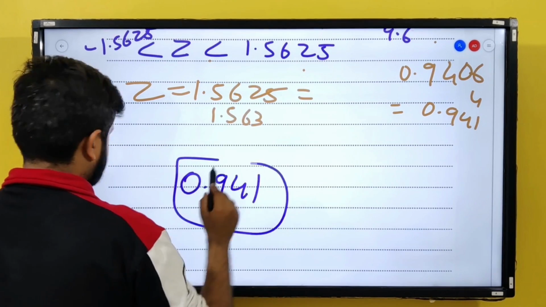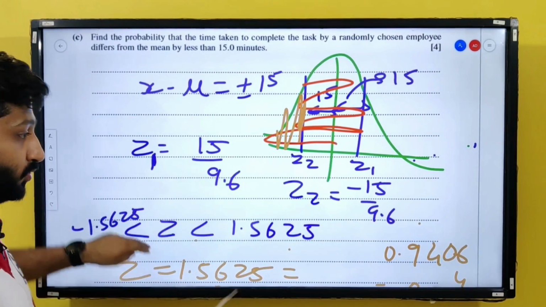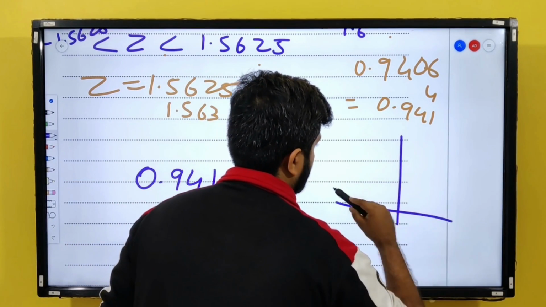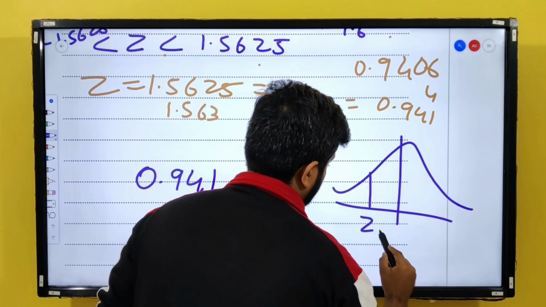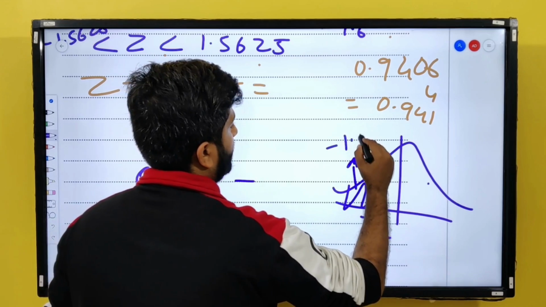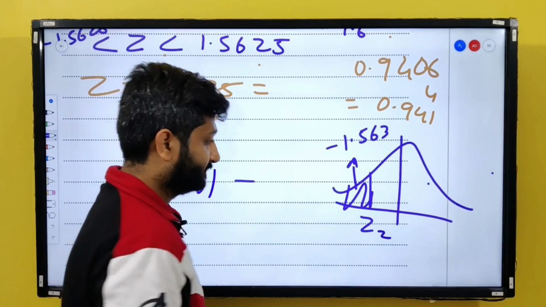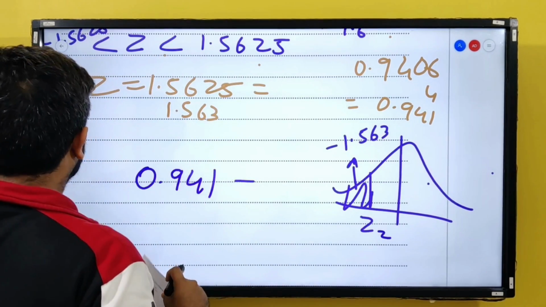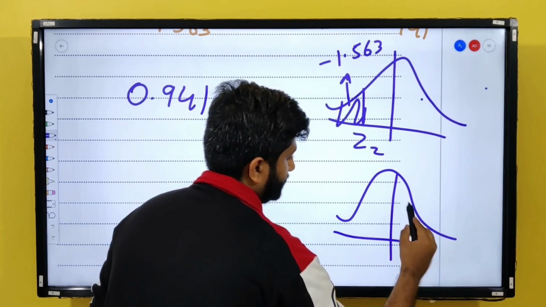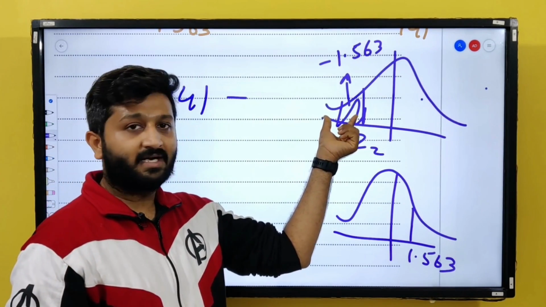From this, I'll have to subtract the probability of this Z2. Let me draw the Z2 over here. This is minus 1.563. Now how to do that? We'll take the reflection, because the graph is symmetric. This is 1.563. Now I wanted the left hand side, this is my shaded region.